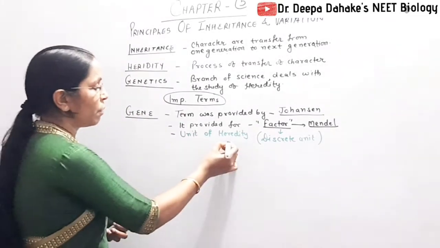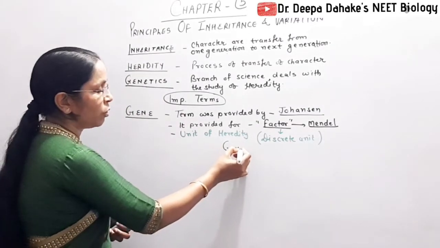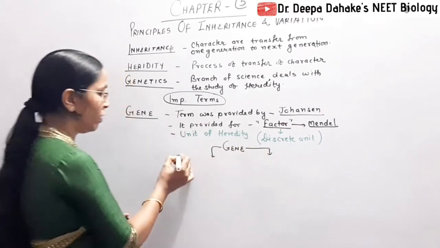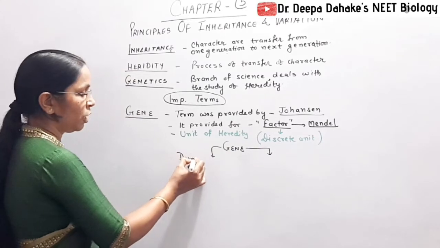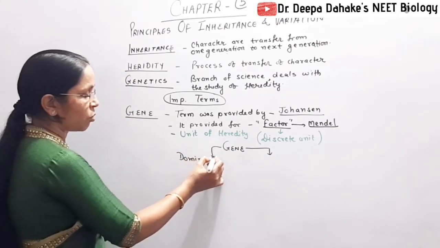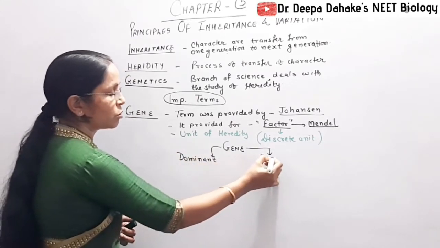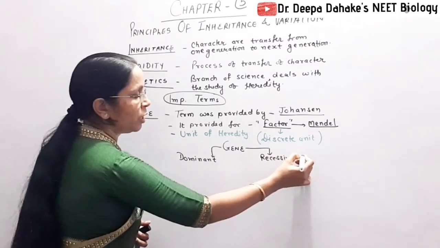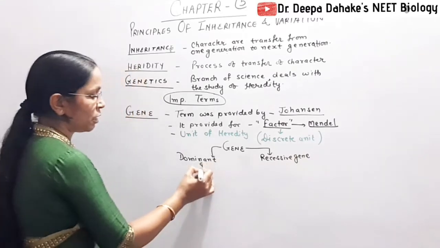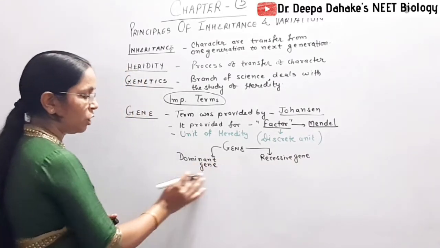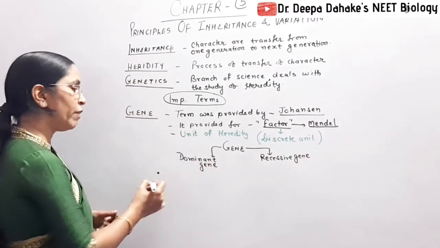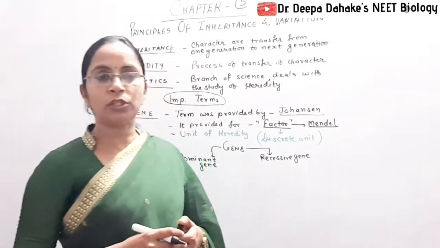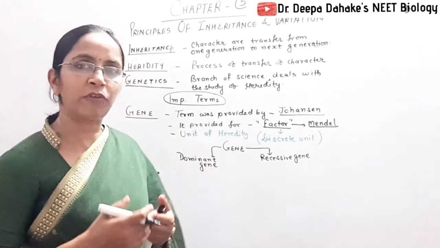Now when we study about the gene, here you remember genes are present in two forms. One is dominant gene, and the second is called recessive gene. These are the two forms of gene. Dominant gene, generally when we define the genes, we use the F1 generation, F2 generation.